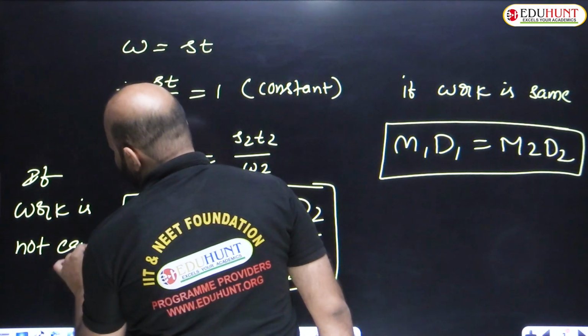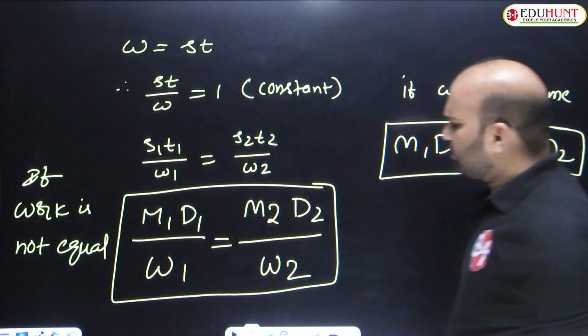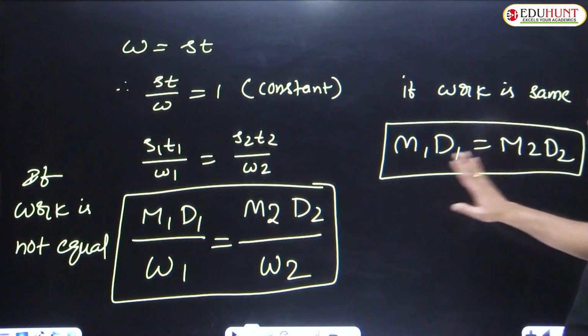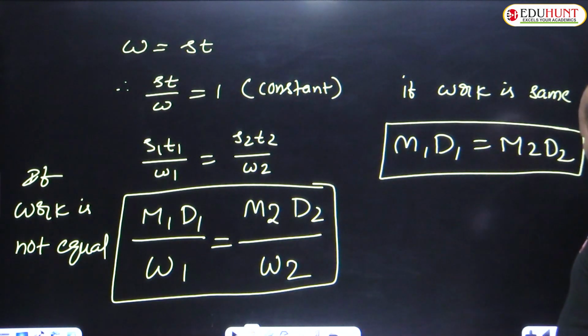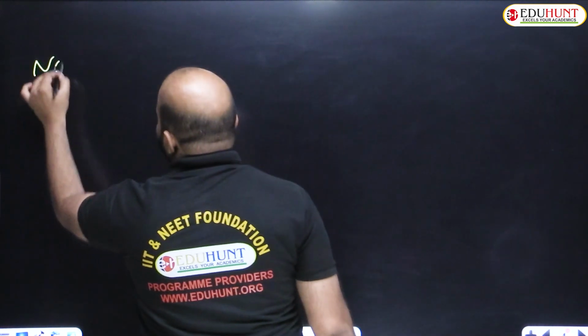So what is the formula? Chain rule formula: M1 D1 by W1 equals M2 D2 by W2. If work is equal, M1 D1 equals M2 D2. And one more note, this is also very important.